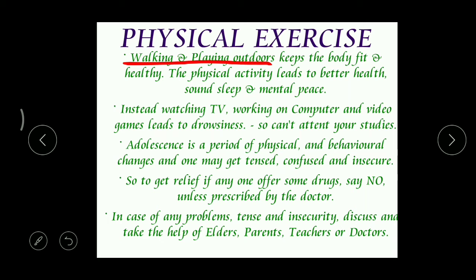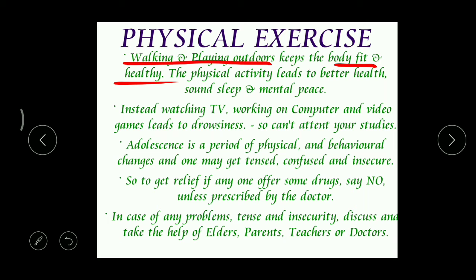That's it. But for adolescents, walking or jogging, and even going for games is very important. Only then will their body become fit and healthy. To keep the body fit and healthy, these physical activities are very important.